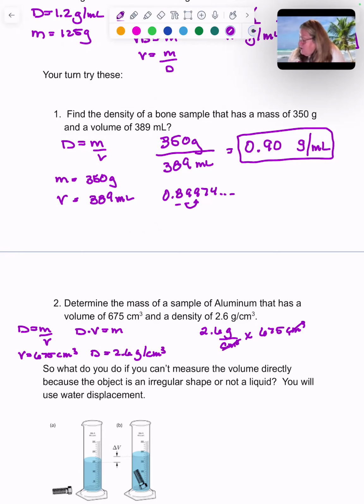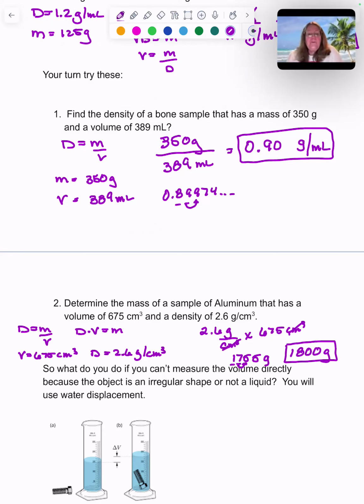The cubes are going to cancel each other out. 2.6 times 675. And I want 2 sig figs. Well, this came out to be 1755 grams. I want 2. 1, 2, look to the right. So that 1,755 is going to come out to be 1,800 grams. And remember, this only has 2 significant figures because those trailing zeros aren't measured.